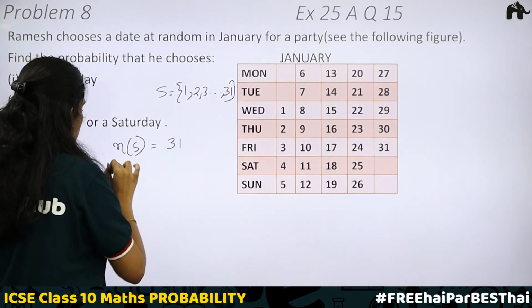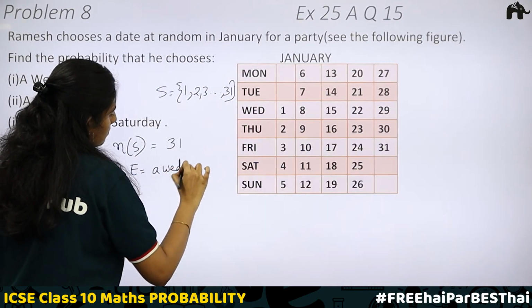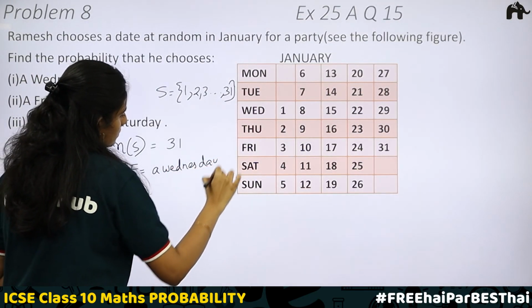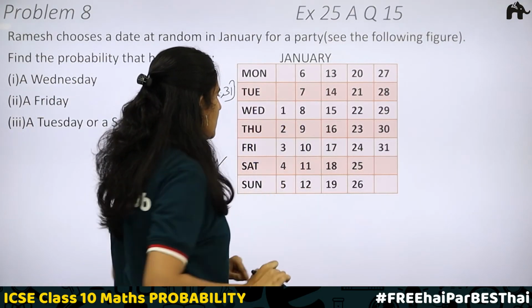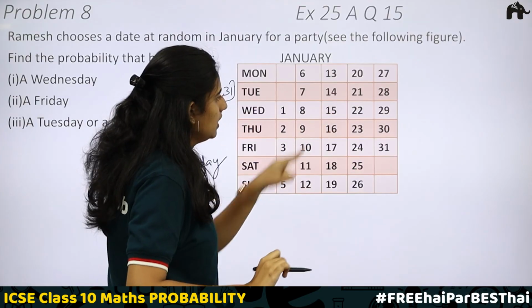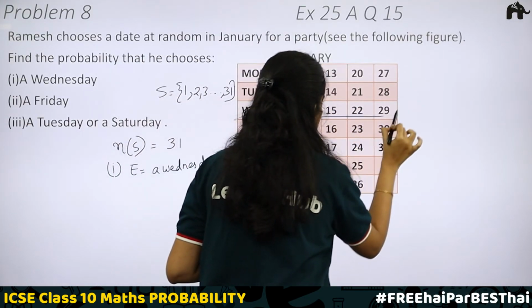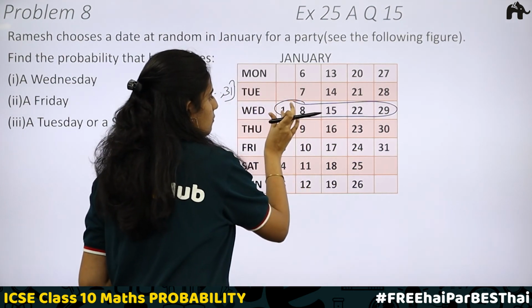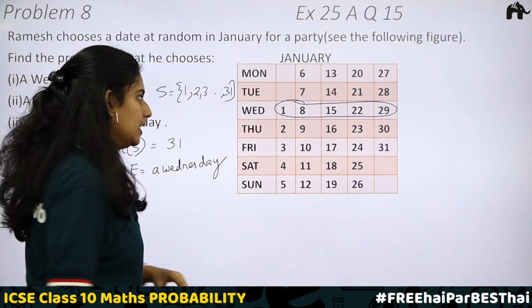Now, the first question, here the event is a Wednesday. Here first is a Wednesday, then 8th, 15th, 22nd and 29th. All these are Wednesday. So the party can be on 1st, 8th, 15th, 22nd or 29th.